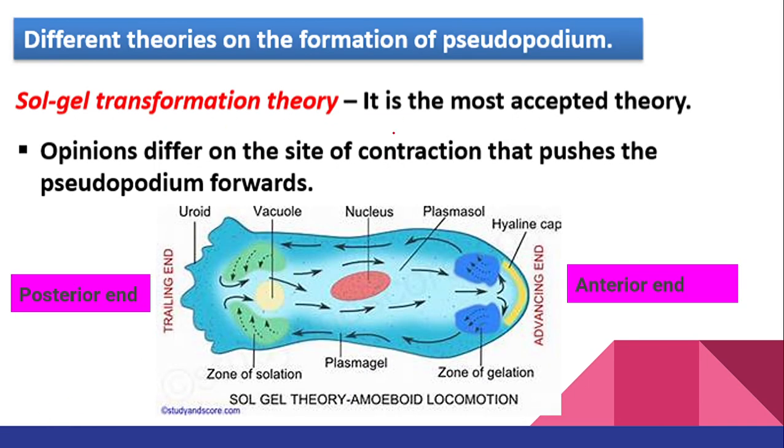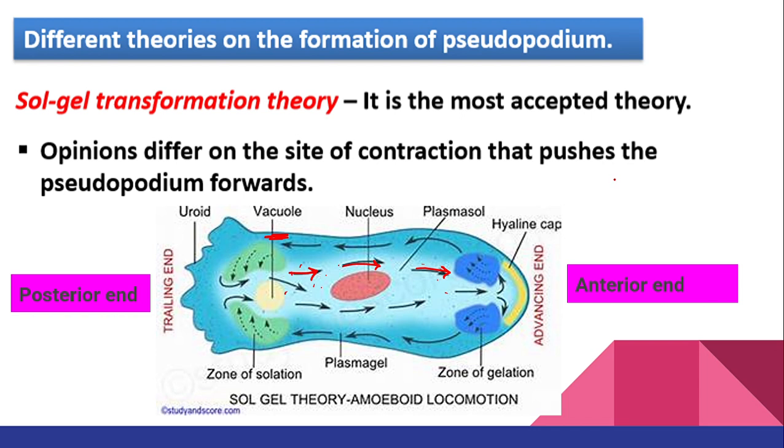Now, understand my point, what I'm trying to explain to you. Let's understand with this diagram. This is the diagram of your one pseudopodia. Now, what did I tell you? The outer one is going to be plasma gel and inner we have plasma sol. If you see this arrow, what is happening? Plasma sol is moving ahead, right?